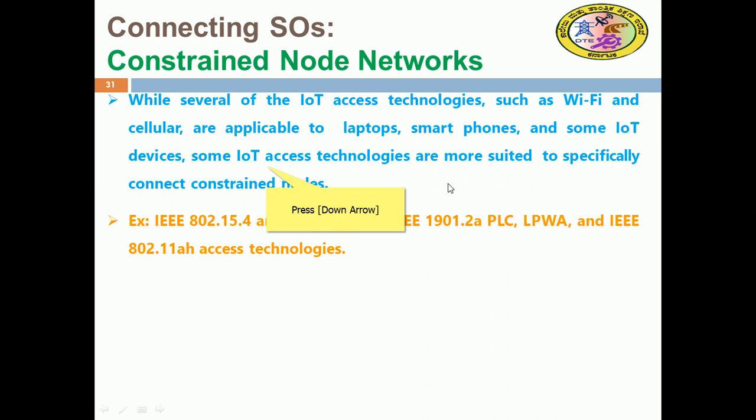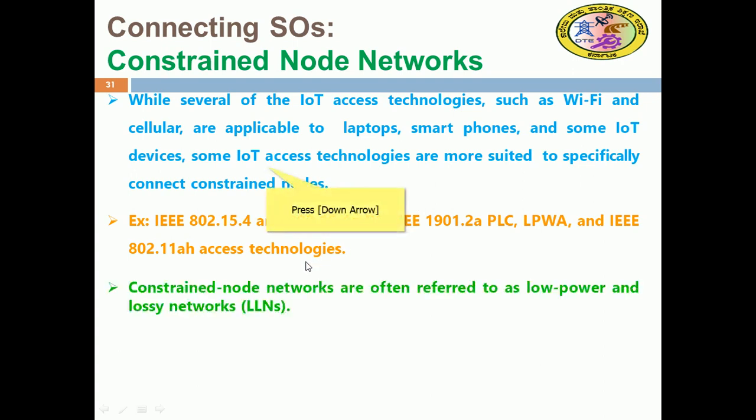Low power wide area networks and IEEE 802.11ah are also relevant access technologies. Constrained node networks are often referred to as low power and lossy networks, LLNs, in most of the literature.